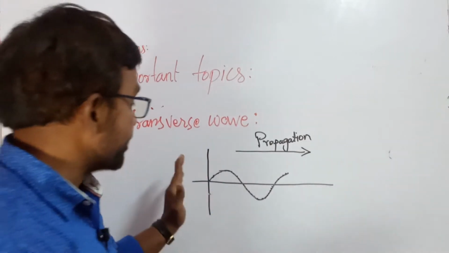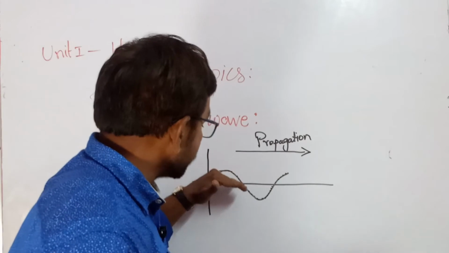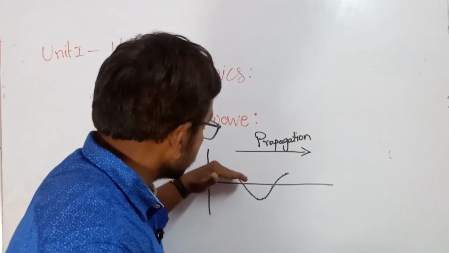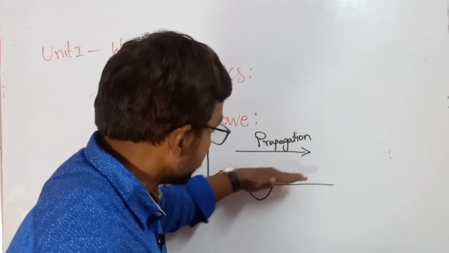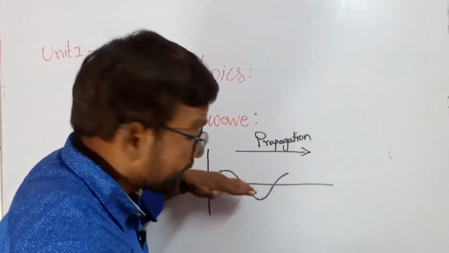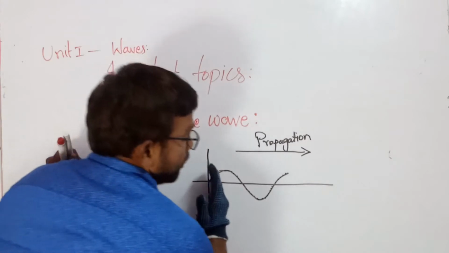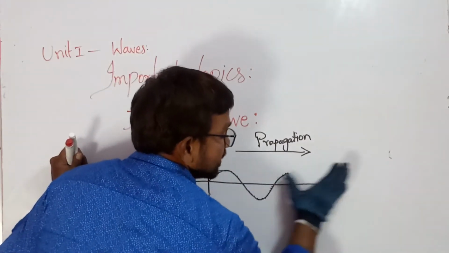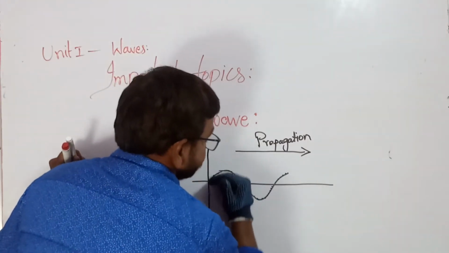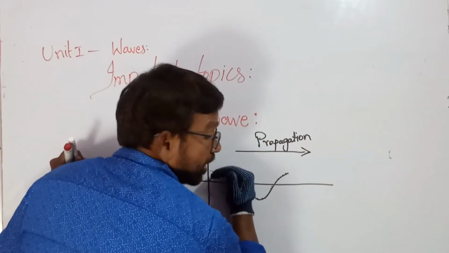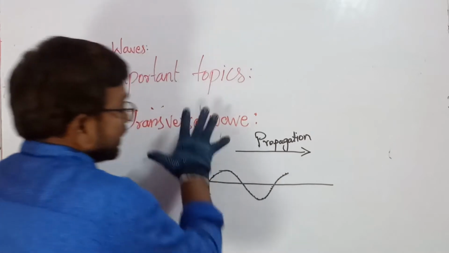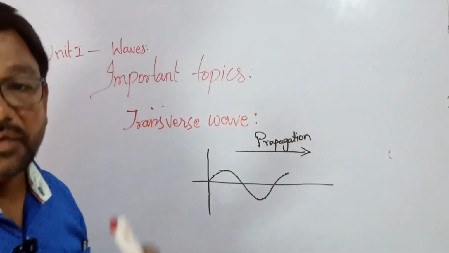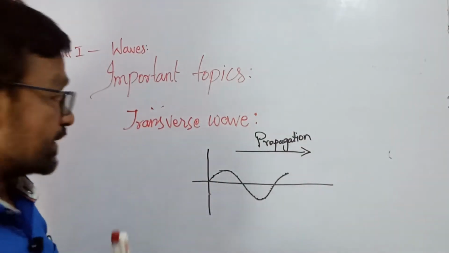Here you see it is oscillating first above, then below, then above again. The wave movement is in this direction, but the medium particles move above and below, perpendicular. That kind of wave is said to be the transverse wave.